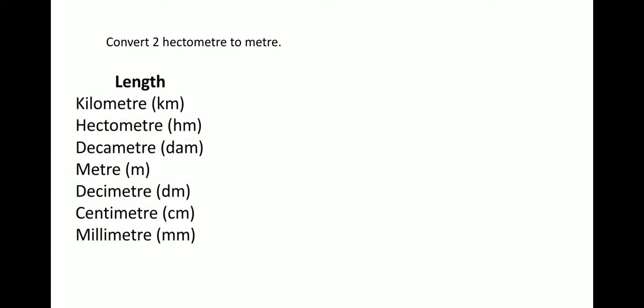Convert 2 hectometer to meter. Meter means we are using the unit of length. So this is the chart: kilometer, hectometer, decameter, meter, decimeter, centimeter, and millimeter. So you are moving from hectometer to meter. Again, you are moving downwards. Since you are going downwards, it's multiplication. So we write down 1 and zeros.